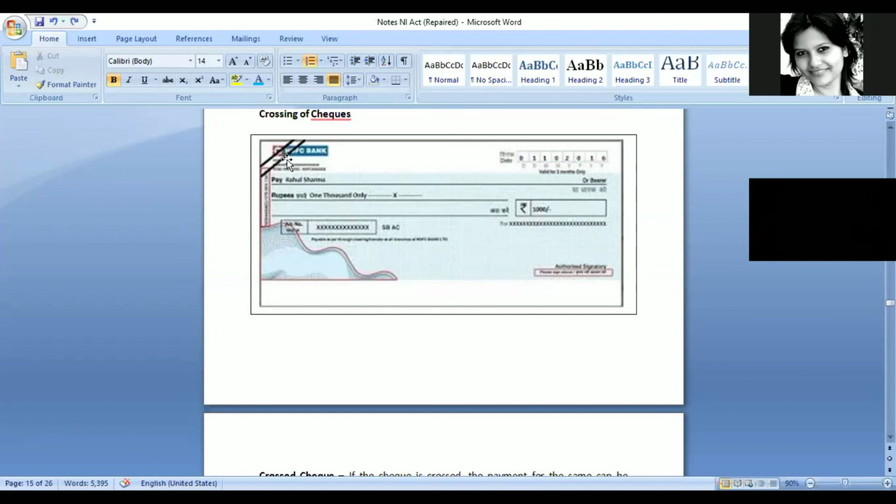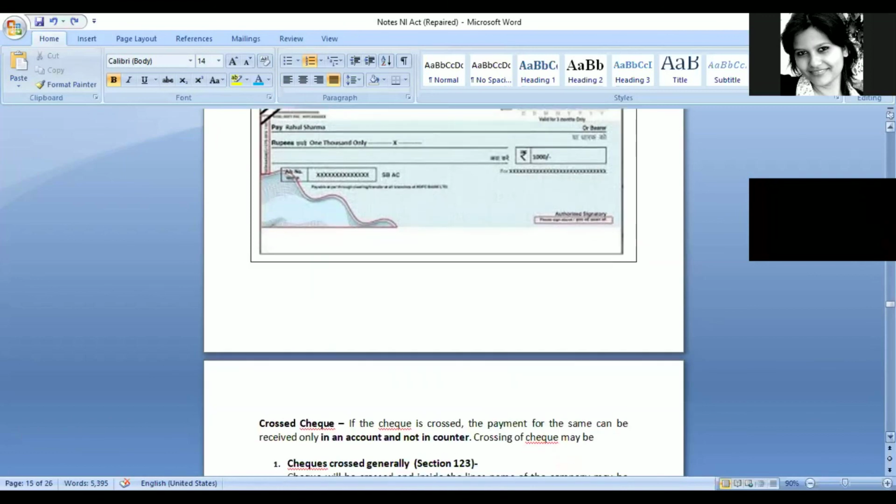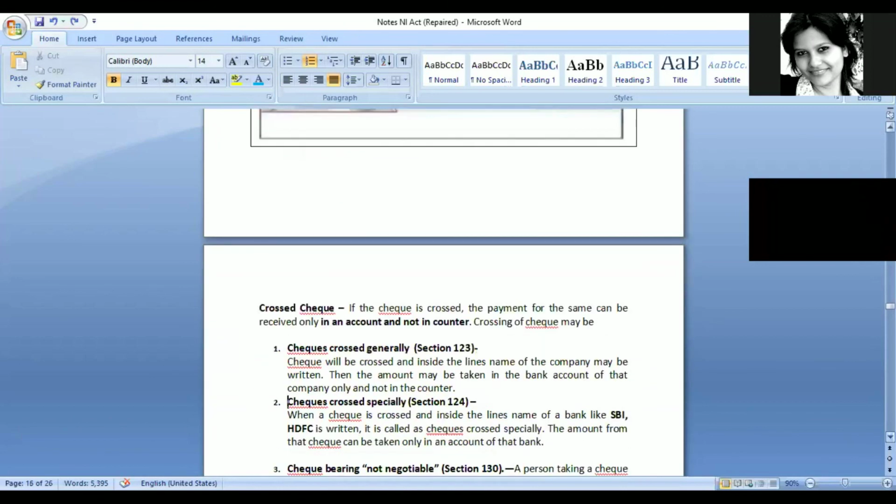He can get the amount, but that account should be in his name only, because here his name is mentioned and then it is crossed. So the account should be in Rahul Sharma's name, but it does not matter in which bank he is having his account. So it is called checks crossed generally. So in the general type of crossing, the only thing that matters is the bank account should be in the name of the person whose name is written over there.